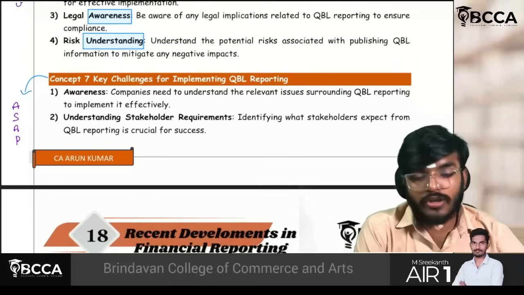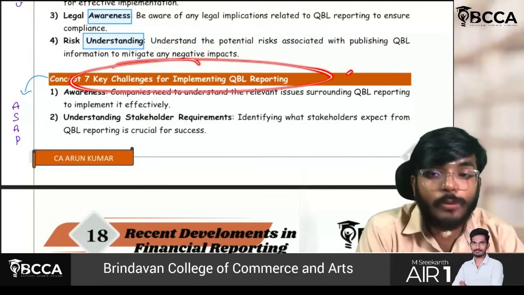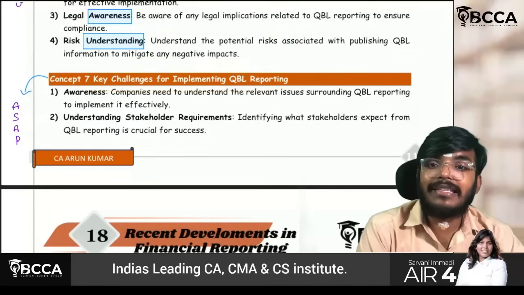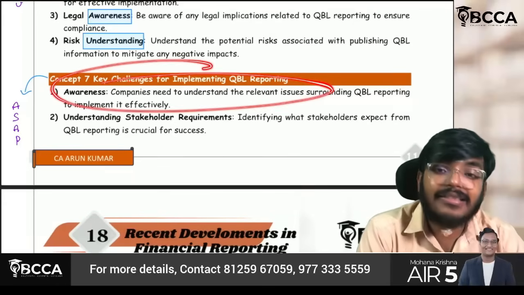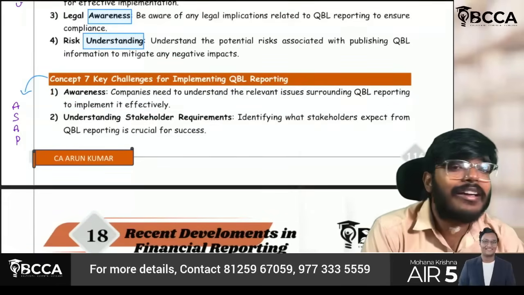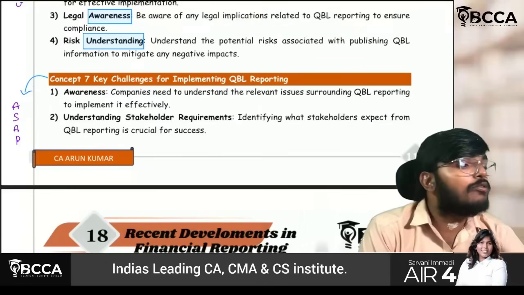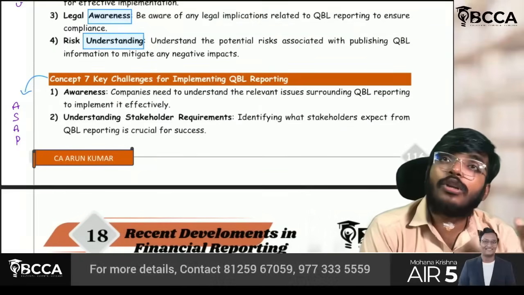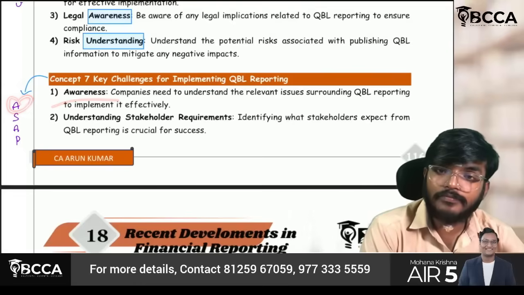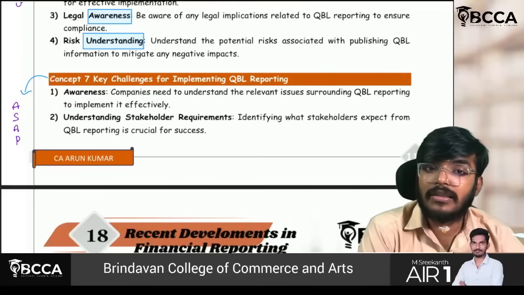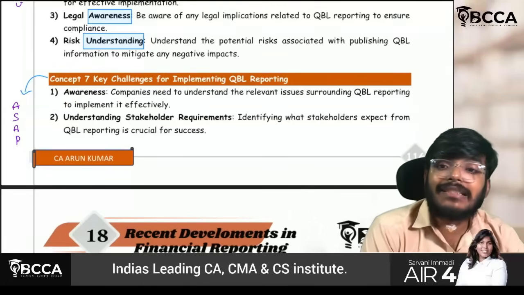Okay, so next concept though, key challenges for implementing QBL reporting. Very simple, ASAP. If these key challenges are identified now, you have to rectify them ASAP. You have to assess them ASAP. You have to respond to them ASAP. So what is the meaning of ASAP? A is nothing but awareness. You should have proper awareness. It is not that easy as I am saying.